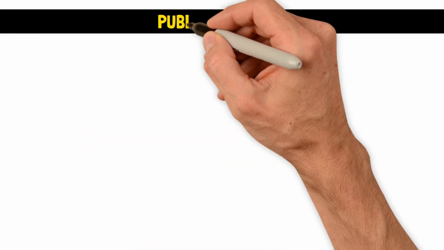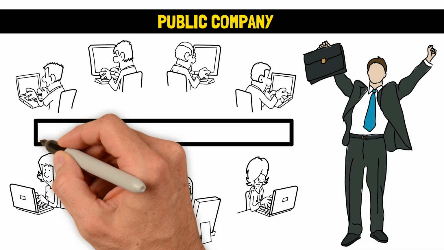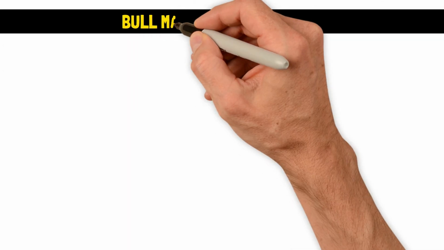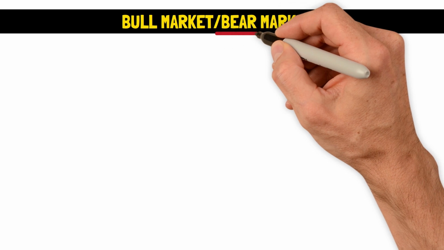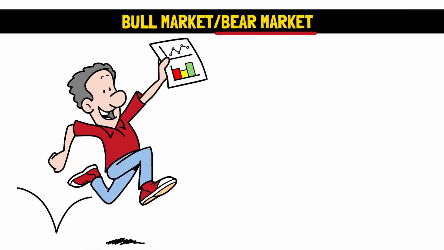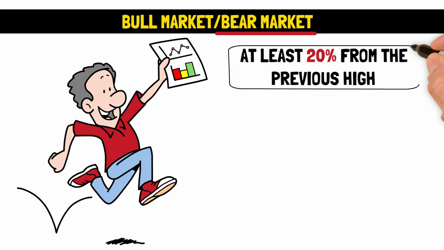Public company. A public company is a company that issues ownership to investors by allowing them to buy shares of its stock from a stock exchange. Bull market, bear market. A bear market is when stock prices are on a decline, typically by at least 20% from the previous high. A bull market is when stock prices are at an increase.